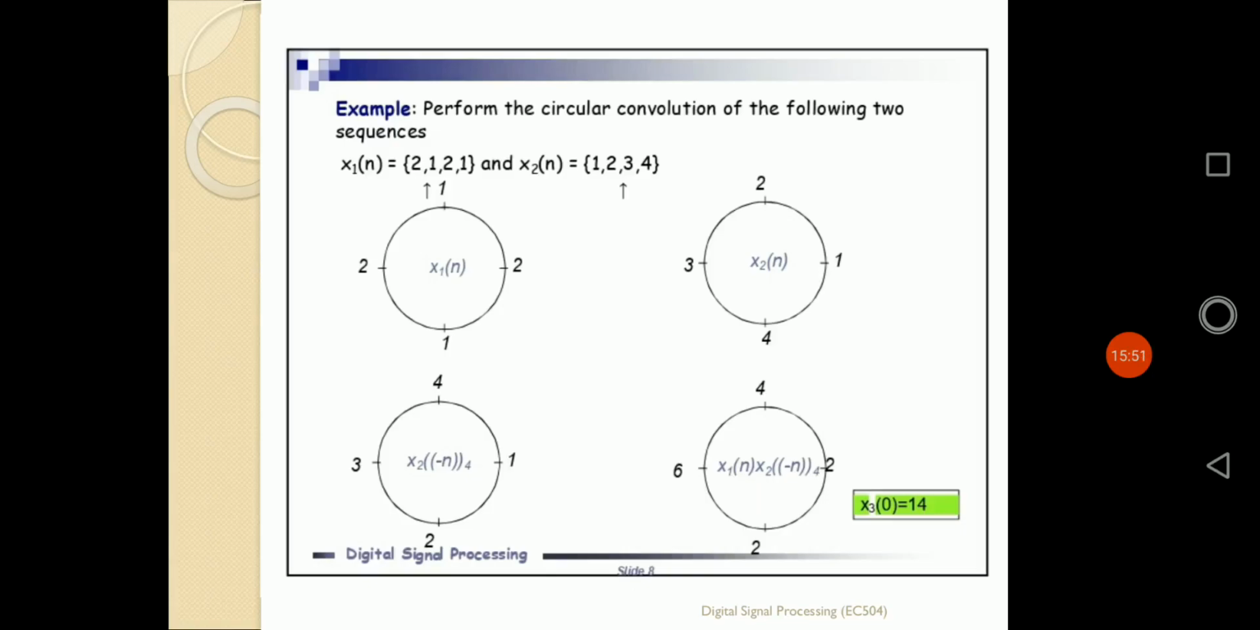Now if we multiply the first sequence x1(n) with x2(minus n), the time reversal of the second sequence, we get the value of y(0), that means the first value of the circular convolution, x3(0). It is defined by point to point multiplication, then summation. So 2 into 1 plus 1 into 4 plus 2 into 3 plus 1 into 2. All together the points are 2, 4, 6 and 2, and the value is 14. So the value of x3(0) is equal to 14.